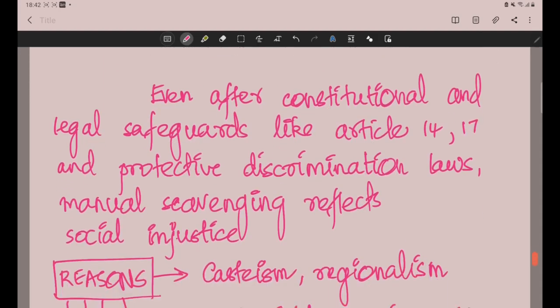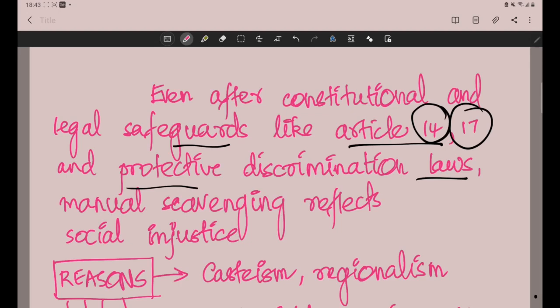You can give an introduction as: even after constitutional and legal safeguards like Article 14, 17. Article 14 is equality and Article 17 is untouchability. So Article 17, untouchability, manual scavenging, which we can view as the worst form of untouchability. And protective discrimination laws like reservation are also in place. So even after these many steps, manual scavenging reflects social injustice. Okay, so that is an introduction.